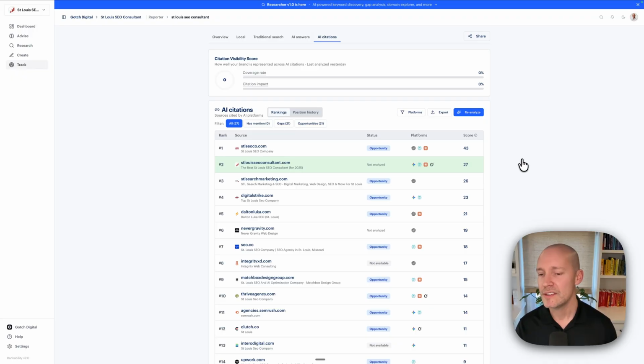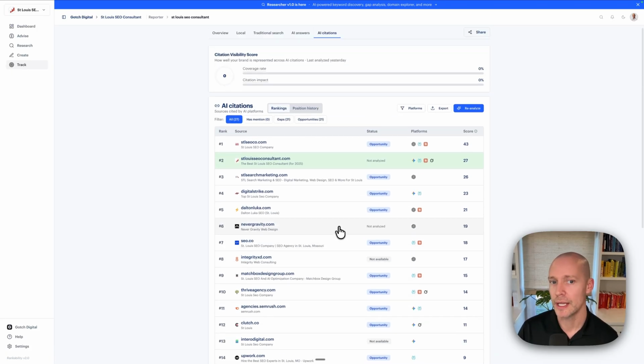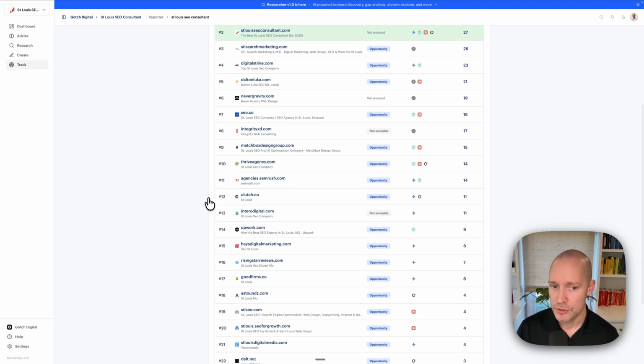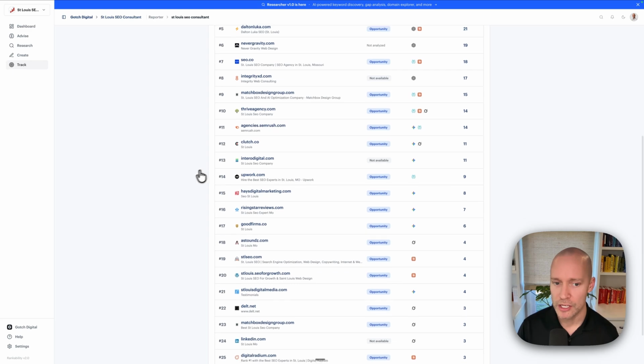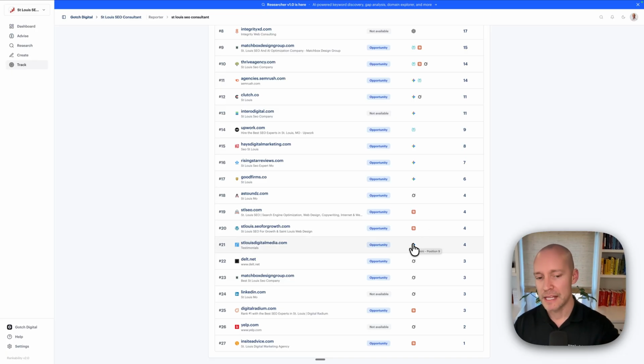Okay, so what tends to influence the AI answers is, yes, search. That does matter. Doing well in search helps. But some other things that really matter is also having a presence on the top sources of retrieval across these AI platforms. So if we want our brand to be mentioned more in the AI answers, I want to focus on these third-party opportunities. Okay, so we see SEMrush here, we see Clutch, we see Upwork, and any other third-party opportunities. I want to be present there, because I know they're being used in retrieval. So if my brand is present there, that's going to increase my odds.